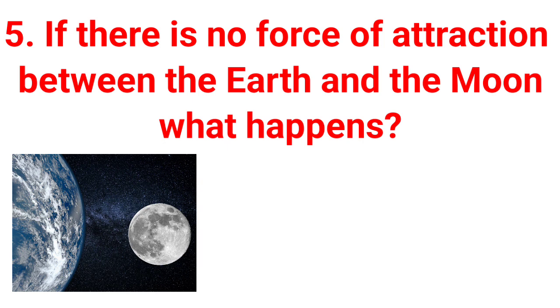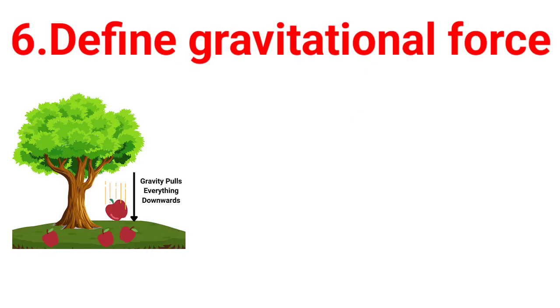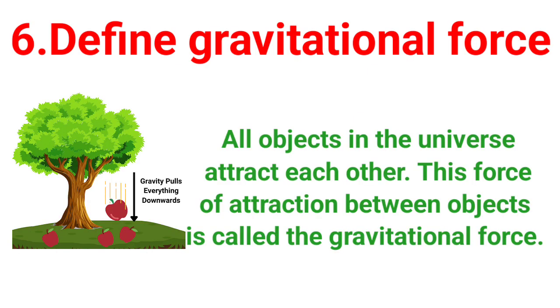If there is no force of attraction between the earth and the moon, what happens? The moon pursues a uniform straight motion. Define gravitational force. All objects in the universe attract each other. This force of attraction between the objects is called gravitational force.